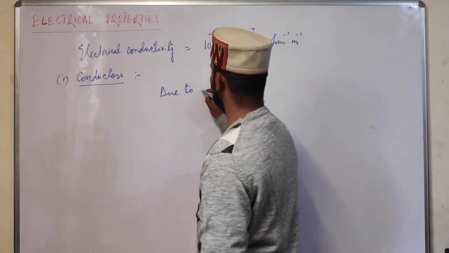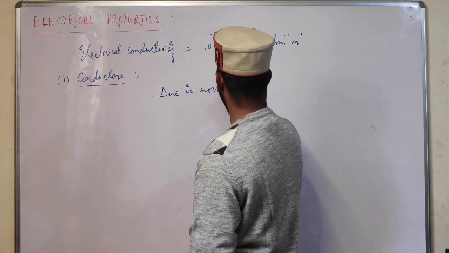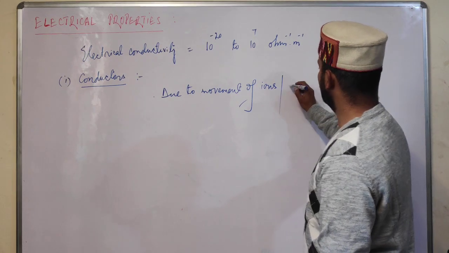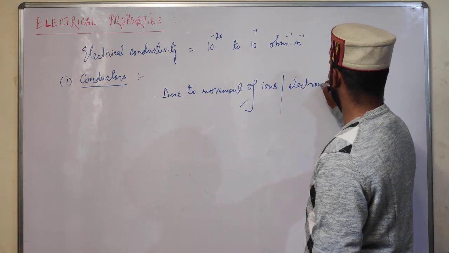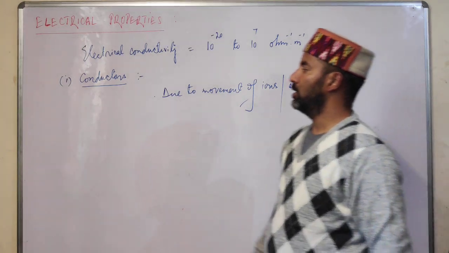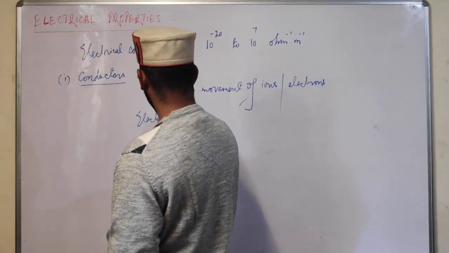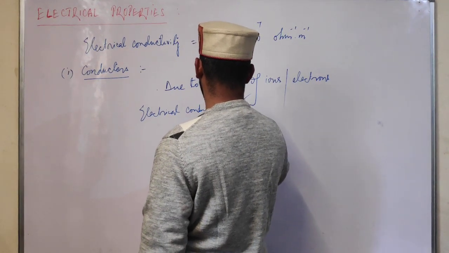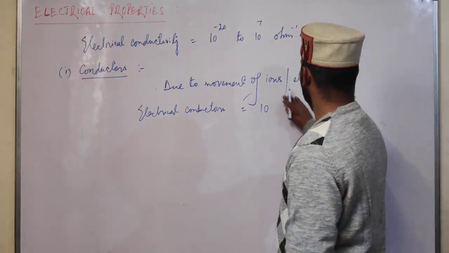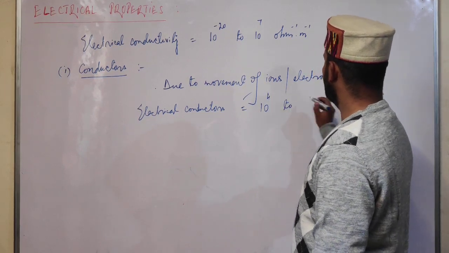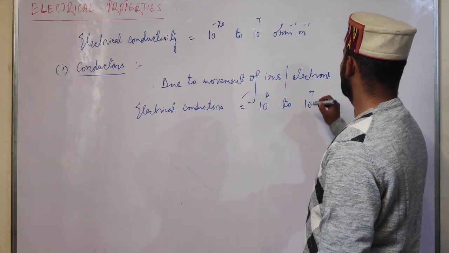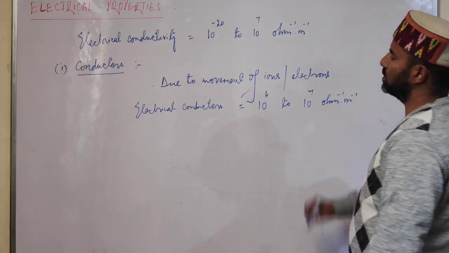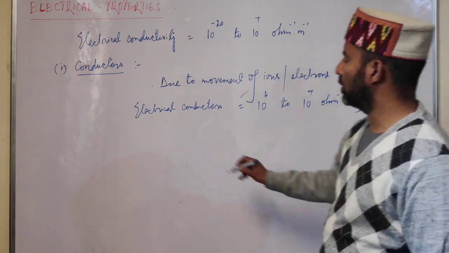The conduction is either due to movement of what? Ions, or it is due to electrons. Now students, electrical conductivity of conductors is of order 10 raised to power 4 to 10 raised to the power 7 ohm inverse meter inverse. So this is their electrical conductivity.